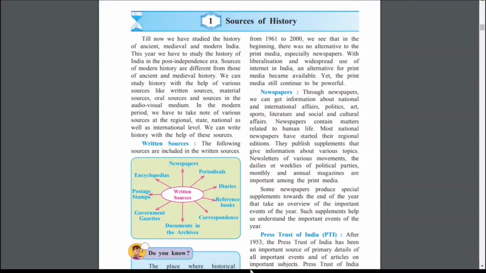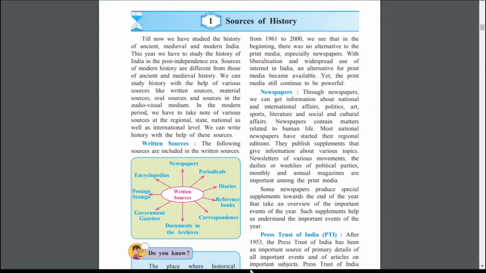With liberalization and widespread use of internet in India, an alternative for print media became available. So nowadays the net users are increasing. That means automatically an alternative for print media has become available. So we are using websites, we are using internet, and through this electronic media we are getting information. Yet the print media still continues to be powerful. Still, what we see, newspapers are continuously powerful.